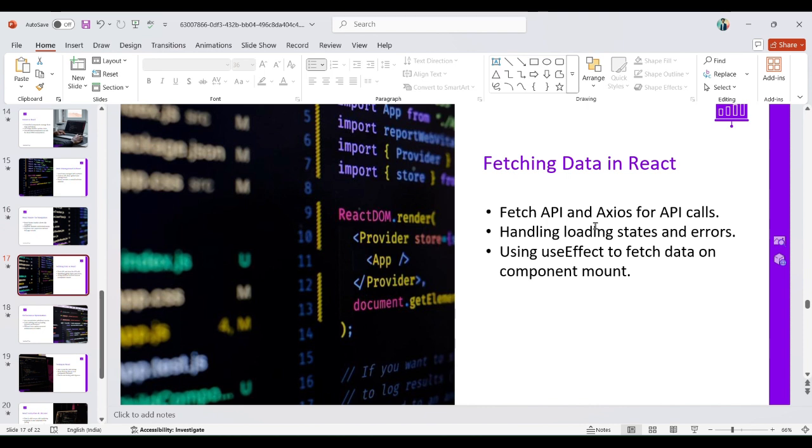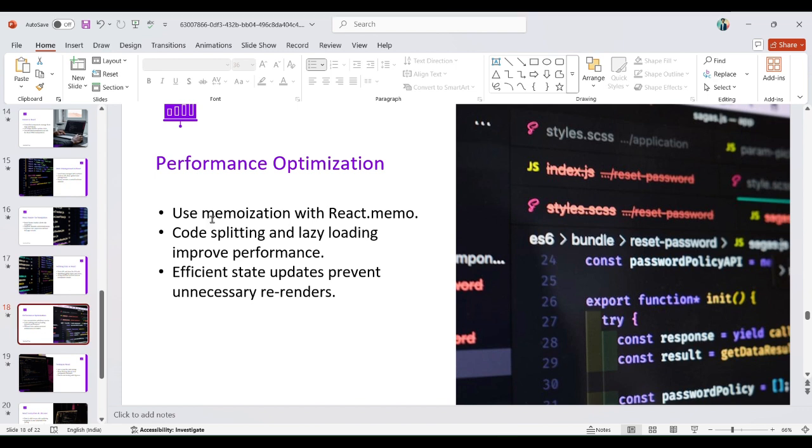Handling loading states and errors, using useEffect to fetch data on component mount. Performance optimization: use memoization with React.memo, code splitting and lazy loading improve performance, and efficient state updates prevent unnecessary renders.